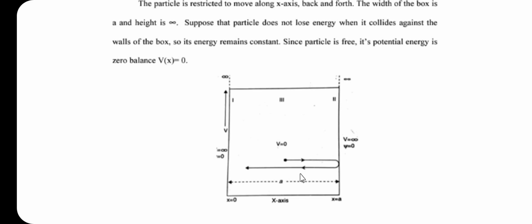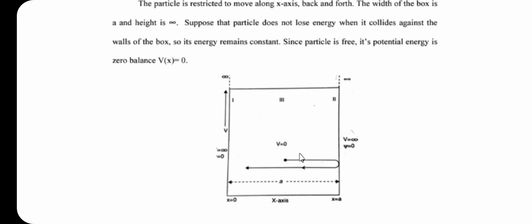Suppose that a particle does not lose energy when it collides against the wall of the box. So when this particle collides against the wall of the box, it does not lose energy. Its energy remains constant, and since the particle is free inside, its potential energy is equal to 0, so V is equal to 0.